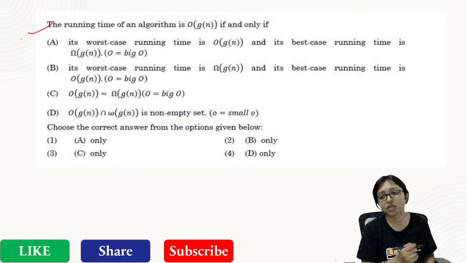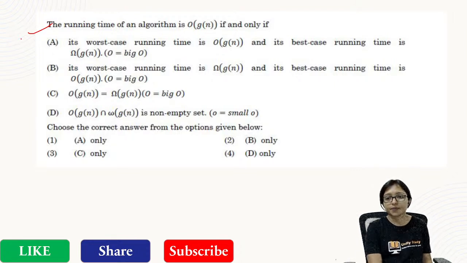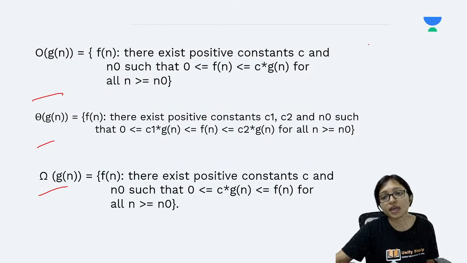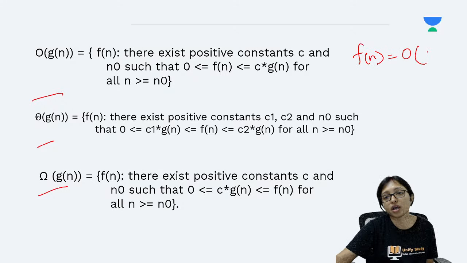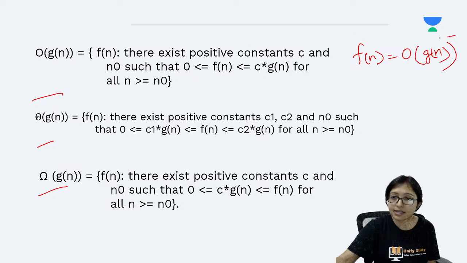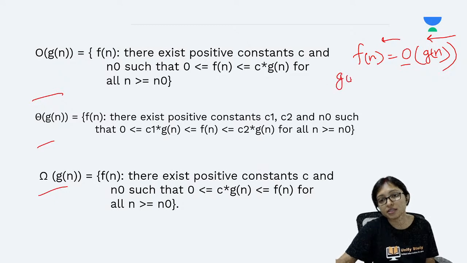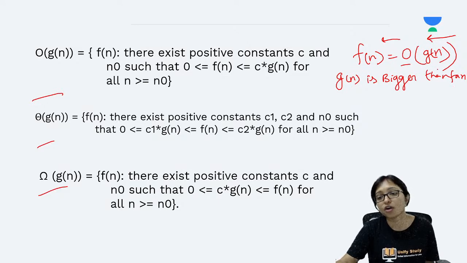Complexity analysis is also the next important part. Do this one. What will be the answer? Achha, I am telling you one thing. When we are writing that Fn is the order of Gn, what is that? What are we writing? That Gn is bigger than Fn. That's why we are writing order of Gn.